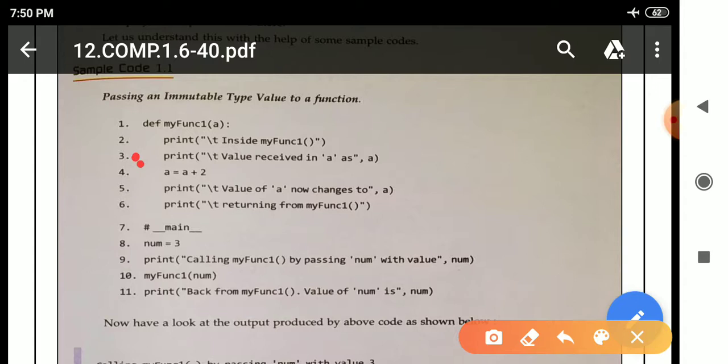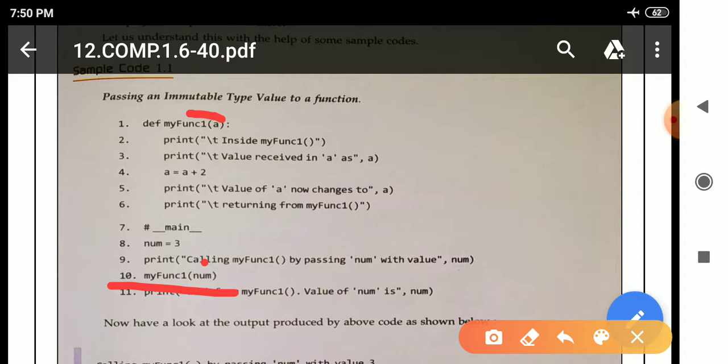See here, a is there. What is the value of a? See here, this is function definition. Here we are passing a as a parameter. This is function call, here we are passing num as an argument.